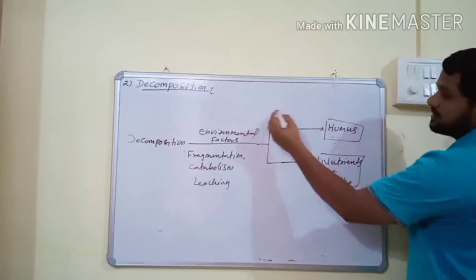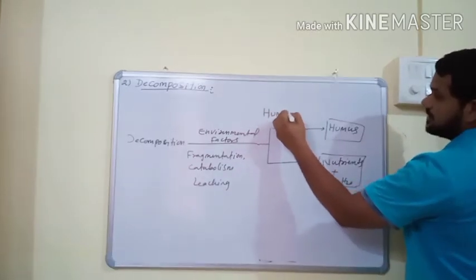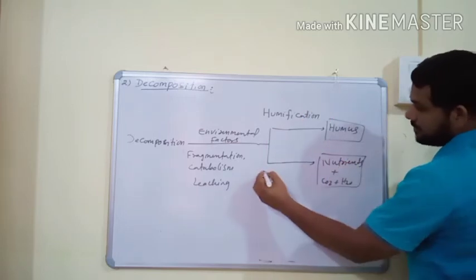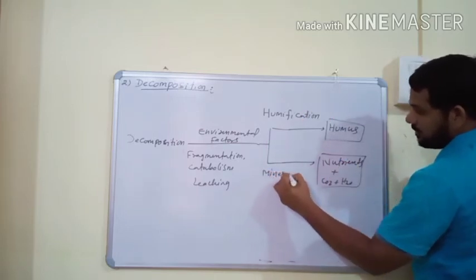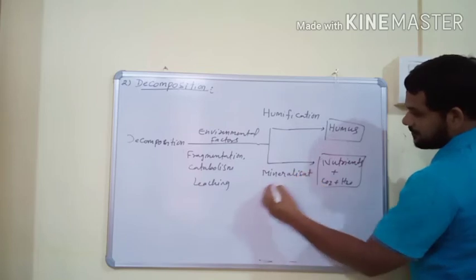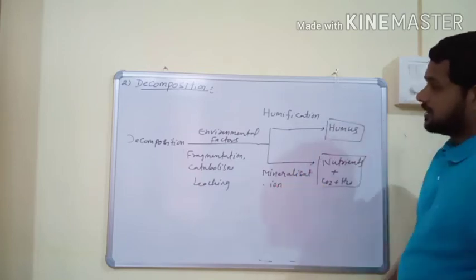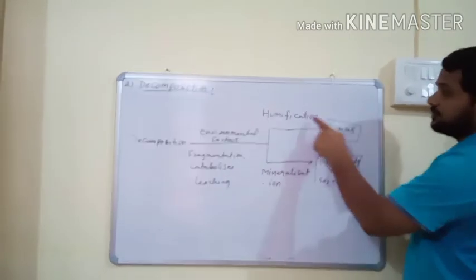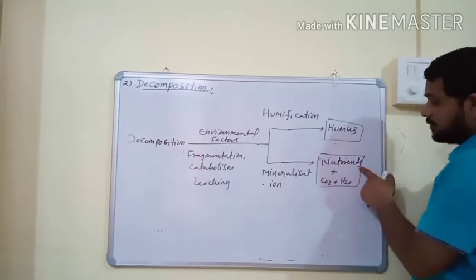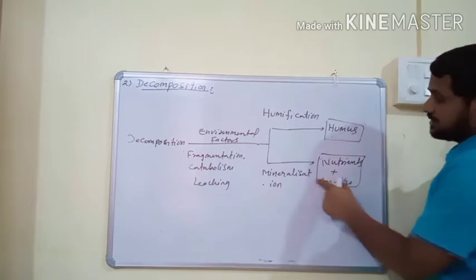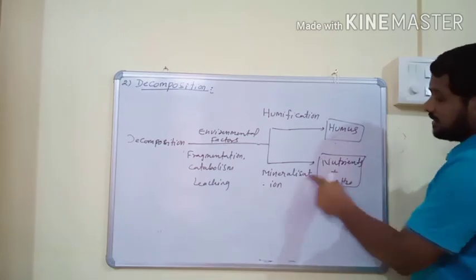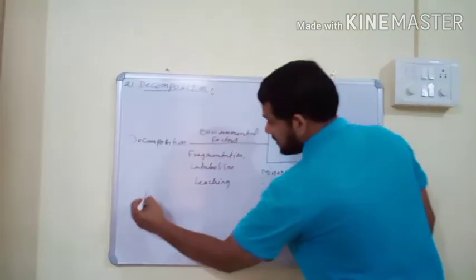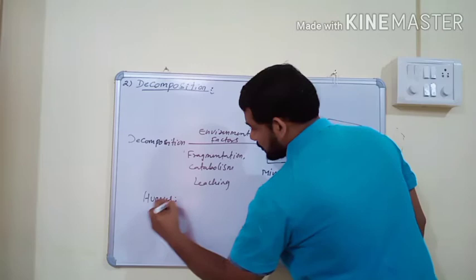Formation of humus is called humification, and formation of nutrients or minerals is called mineralization. The decomposition process gives two important products: humus, and nutrients and some non-nutrients, minerals and non-minerals. Here, humus. So what is humus? It is very important.